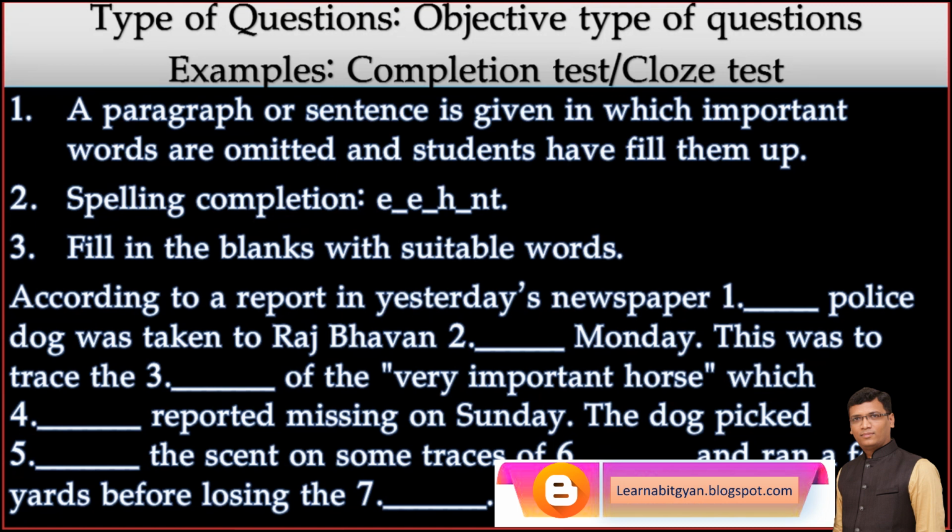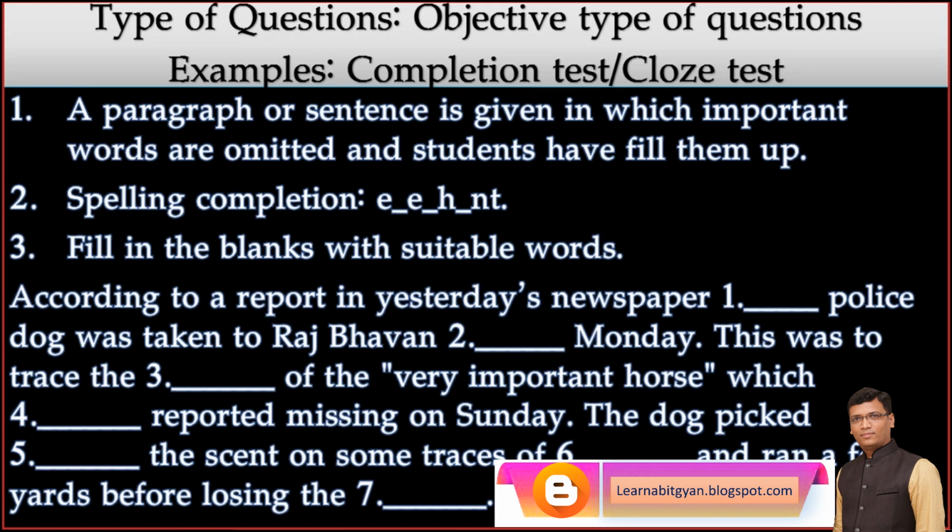Now see, there is a paragraph. According to a report in yesterday's newspaper, blank police dog was taken to Raj Bhavan blank Monday. This was traced the blank of the very important horse which was blank reported missing on Sunday. The dog picked blank the scent on some faces blank and ran a few yards before losing the 7 blank. Now 1, 2, 3, 4, 5, 6, 7 is the question number, nothing else. Now students have to fill up the blanks with appropriate words.